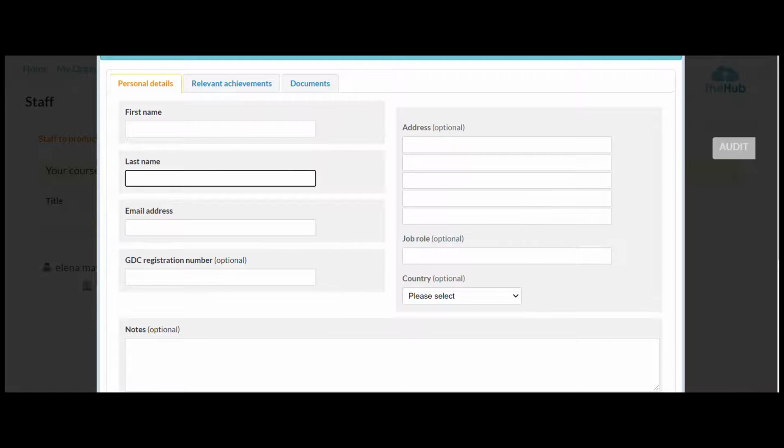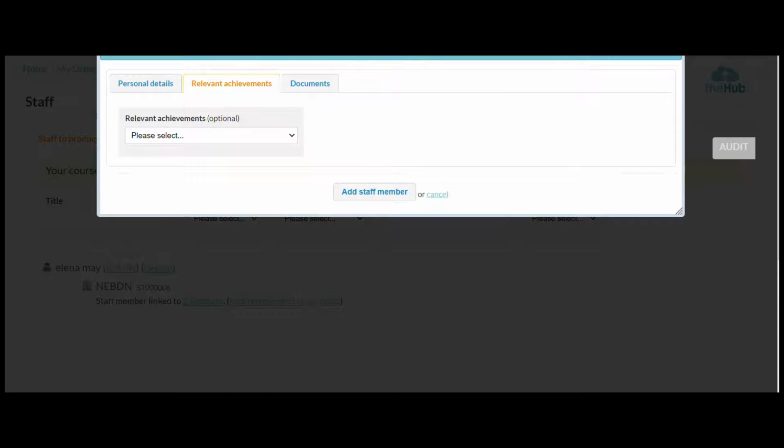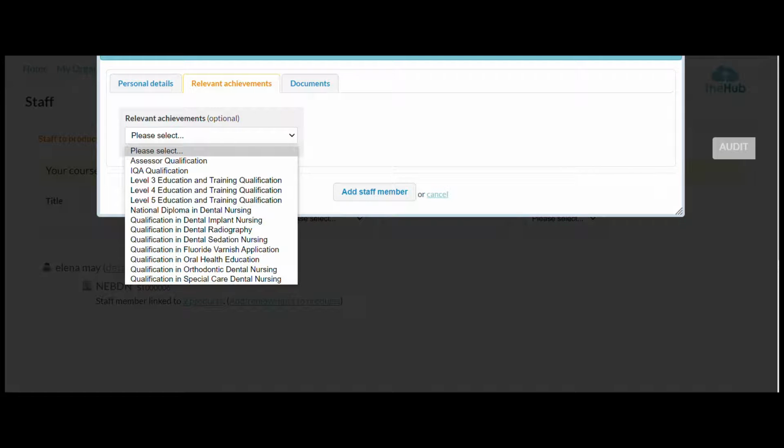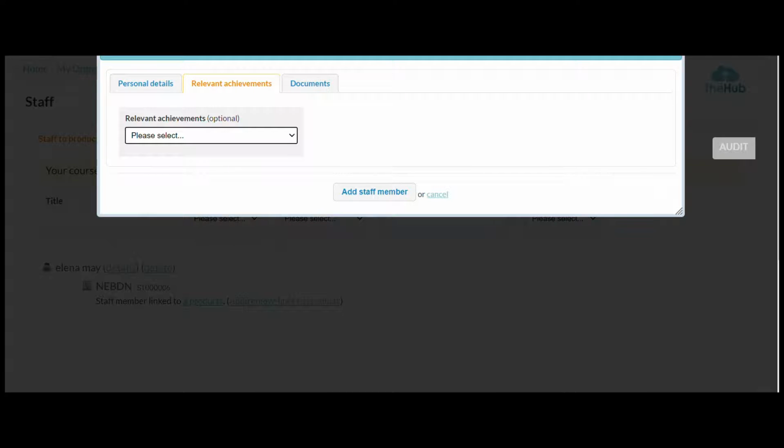Okay, now when you are putting in staff, it says there that GDC registration number is optional. Please do put that GDC registration number in for your staff. Okay, it's really important that you pop that in there. Also, you've got their relevant achievements and documents. So if you click relevant achievements, you can pop them there. And we do ask that all achievements